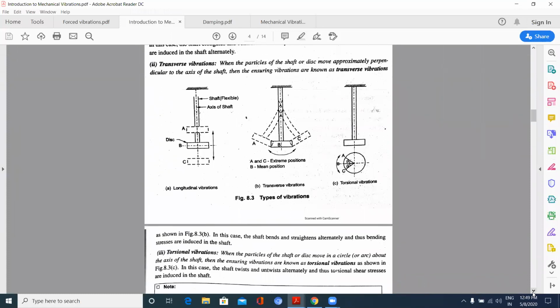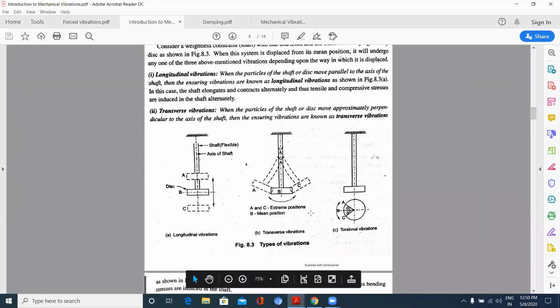See here, it is a longitudinal vibration where the mass, or here the disc, is moving along the axis of the shaft, up and down. When the object is moving along the axis of the shaft from mean position to extreme positions, then it is said to be a longitudinal vibration.